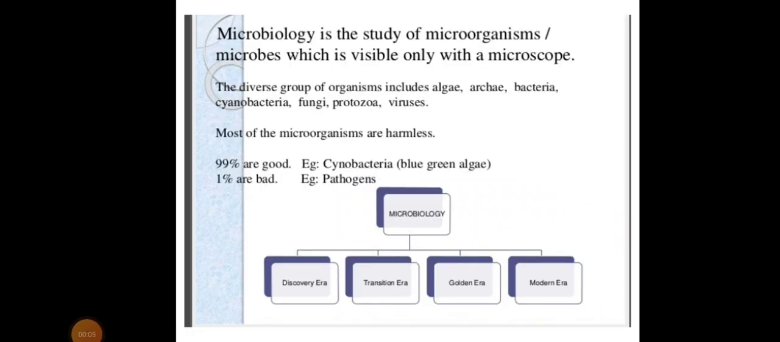So what is microbiology? Microbiology is the study of microorganisms, microbes, which are visible only with the microscope. The diverse group of organisms includes algae, archaea, bacteria, cyanobacteria, fungi, protozoa, and viruses. Most of the microorganisms are harmless. 99% are good, for example the cyanobacteria, that is the blue-green algae, and 1% are bad, that is the pathogens. And pathogens are responsible for every disease.